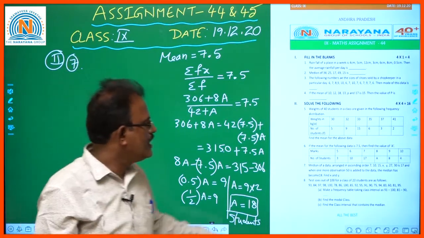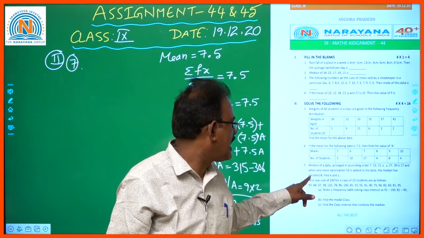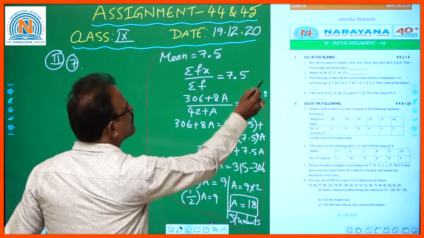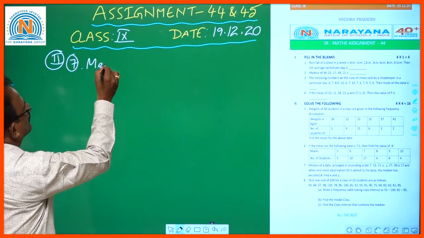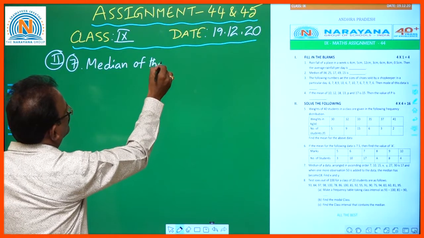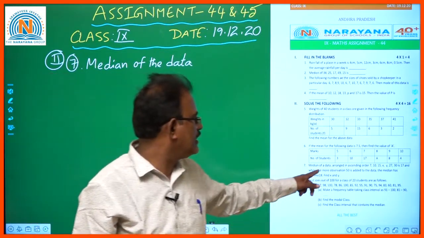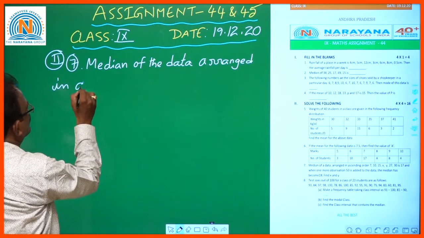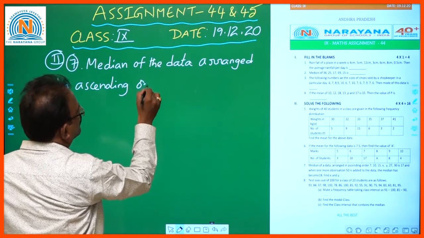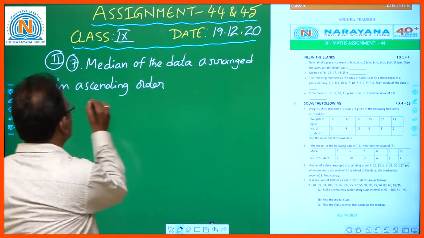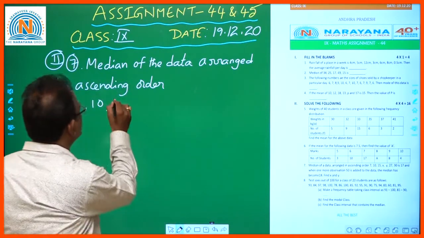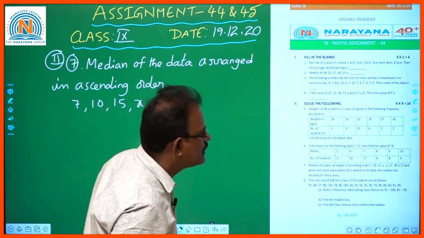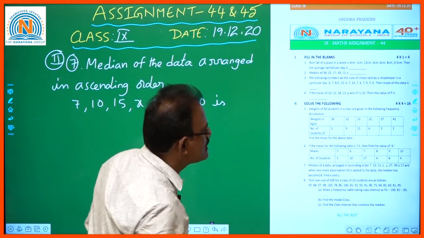Question number 7. The median of the data arranged in ascending order, already they arranged in ascending order, 7, 10, 15, x, y, 27, 30 is 17.